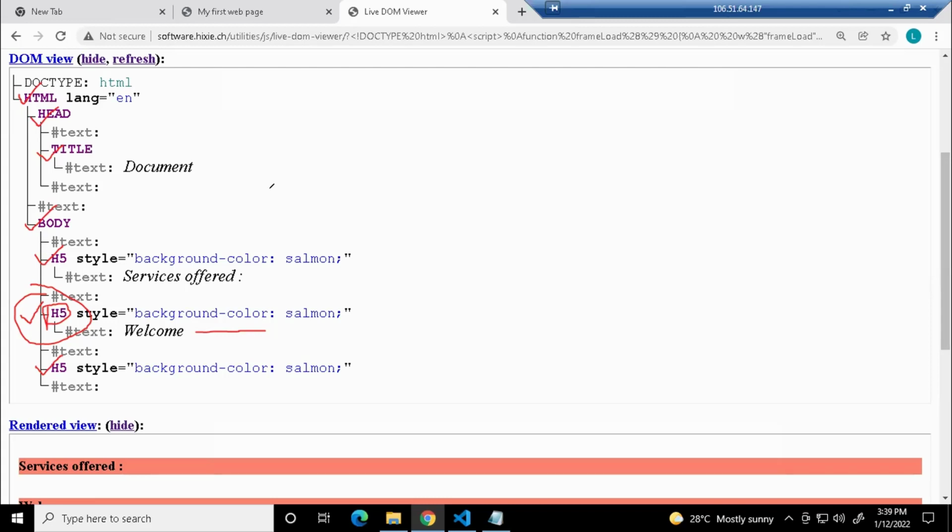No. Say I have a very large website and only one part of it is changing. If it is reloading the whole website again, you will get that round loading symbol every time. Websites that take a long time to load have used pure JavaScript, because the DOM is loading.